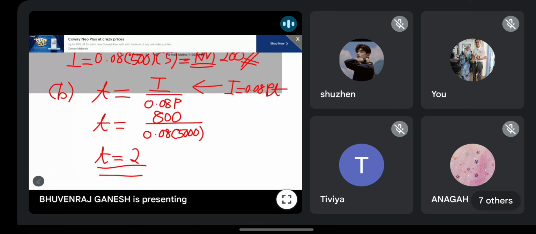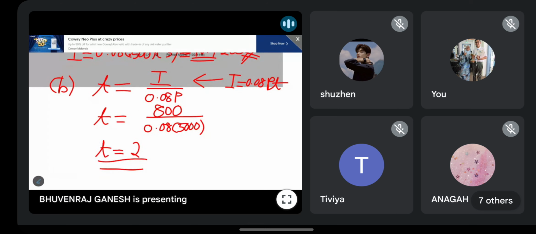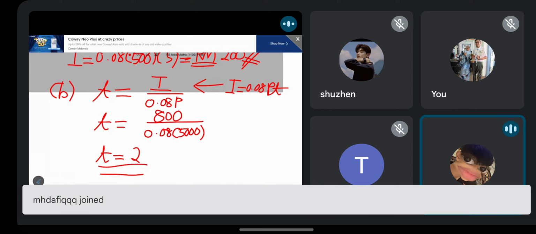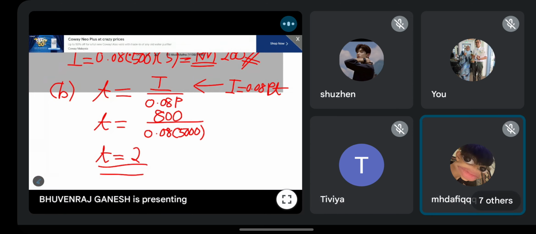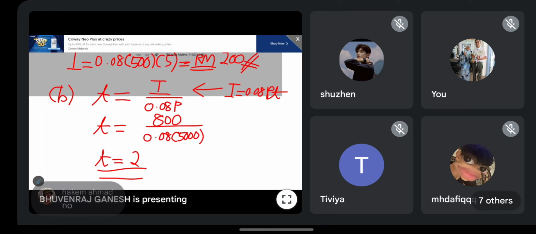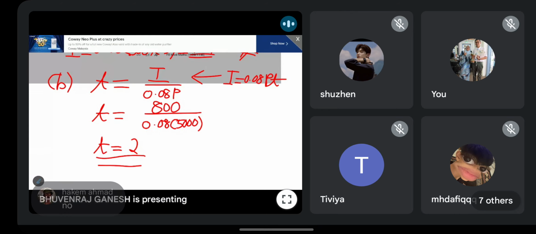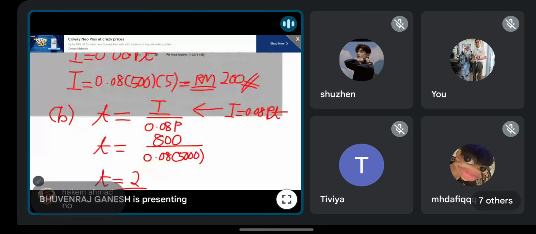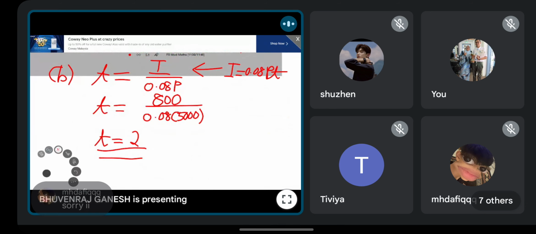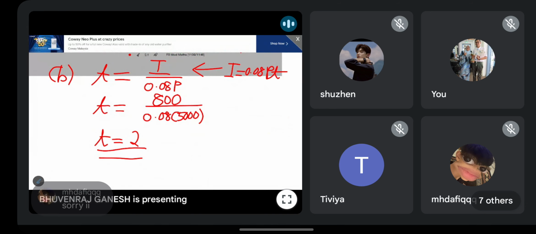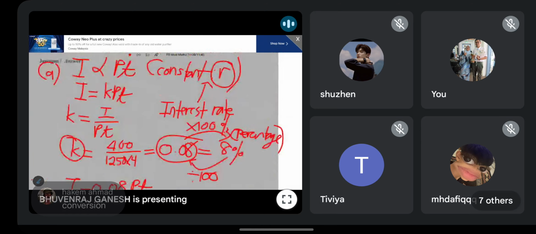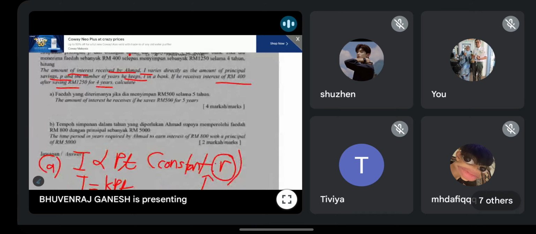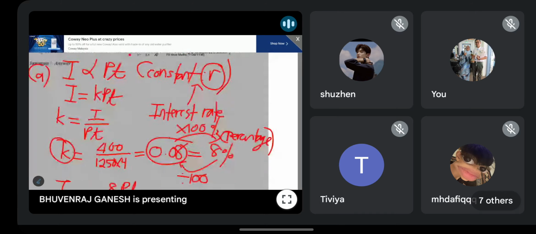Try to think and see. Cuba fikir. Adakah jawapan ni betul tak? No. So what is wrong here? Apa salah kat sini? It's okay. So what is wrong? Conversion. Wait, let me see. Correct? Everything is correct, what?